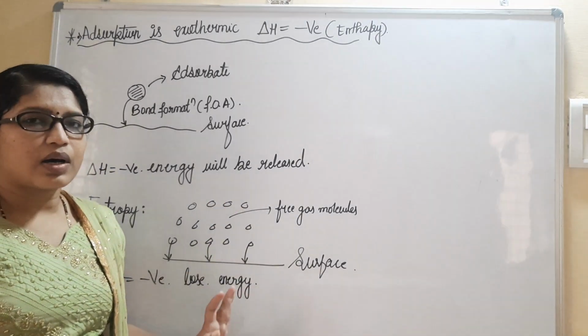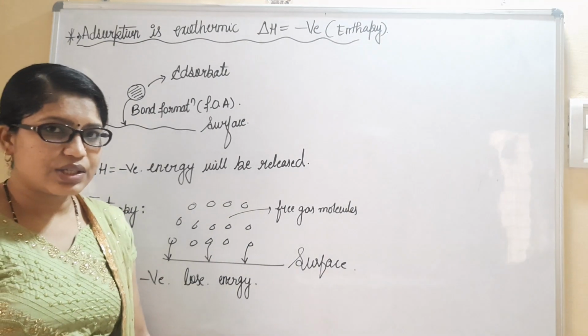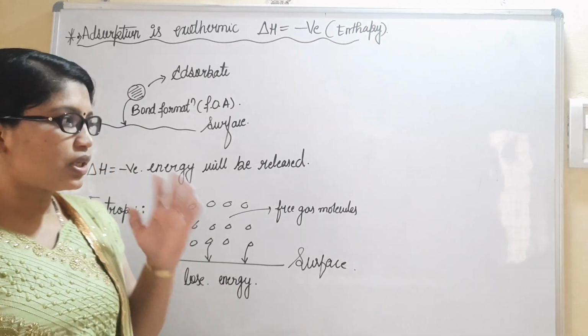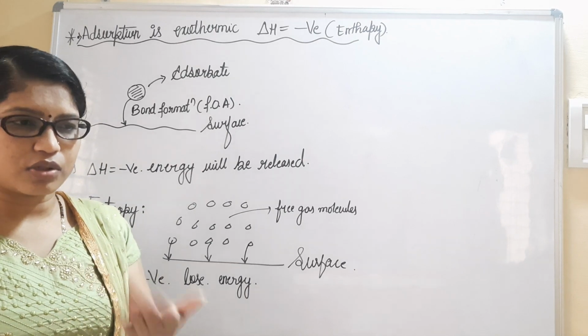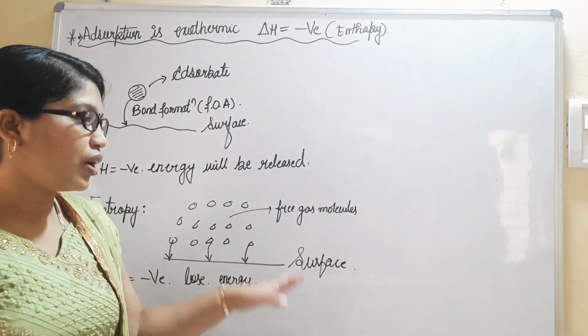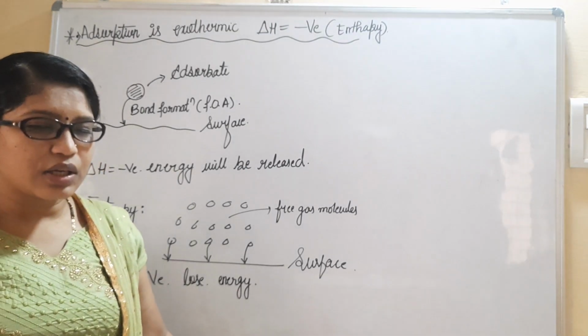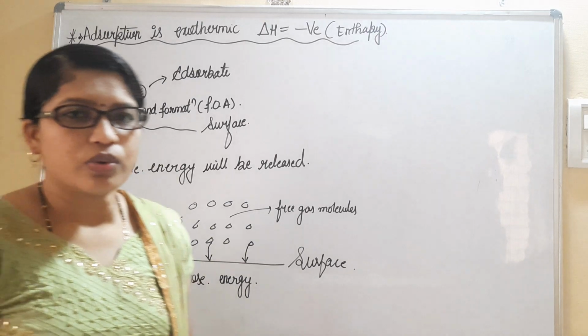And as these two are negative, the Gibbs free energy, delta G, is going to be spontaneous. The delta G gives the free energy for the adsorption process to be spontaneous. We must have these values negative. I will let you know about the Gibbs free energy in detail. First let us complete this one, then we'll move to the next part.